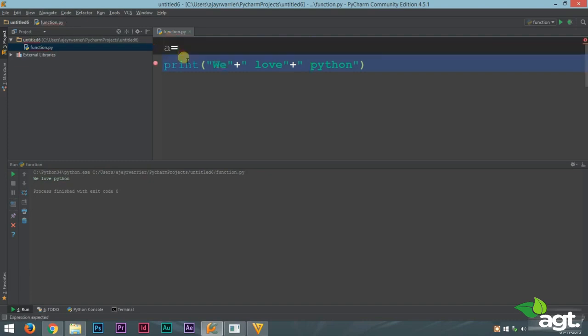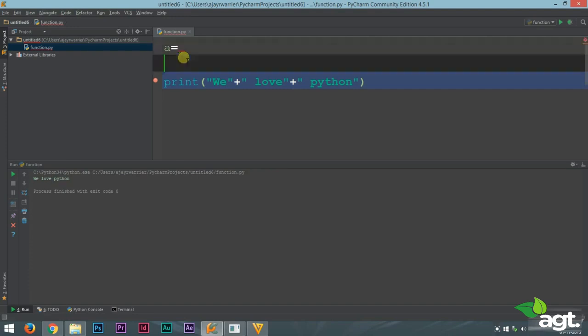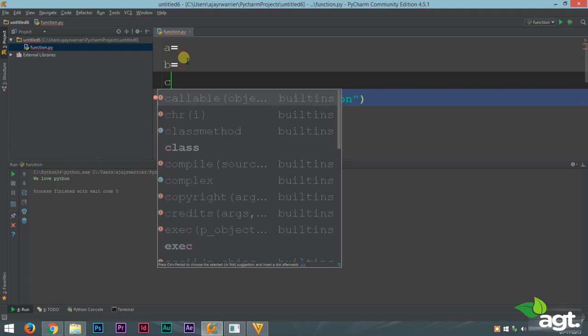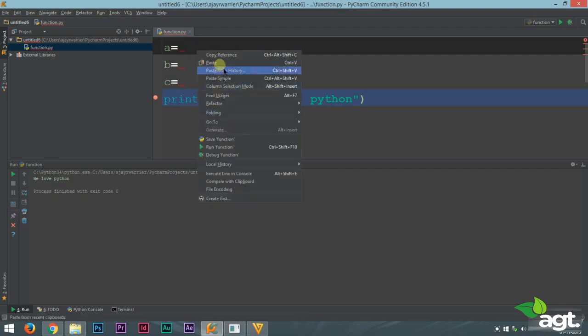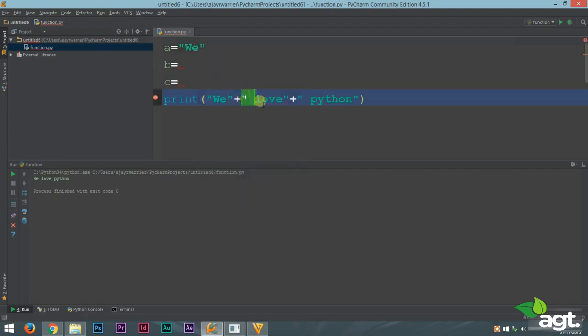How cool is that? You could do the same using three different variables. A equal to we, B equal to love, and C equal to Python.